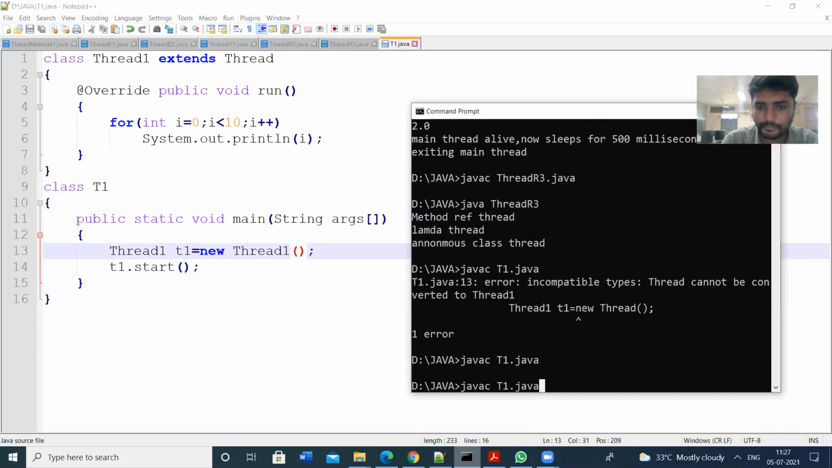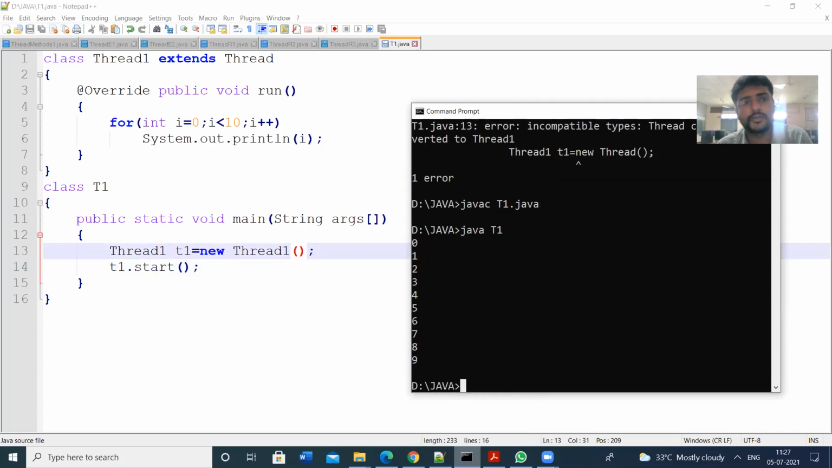So the program compiled. Let us run this one. The thread is executed. The program execution starts with the main method.